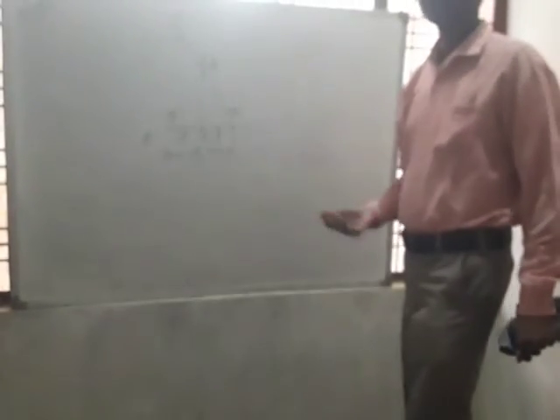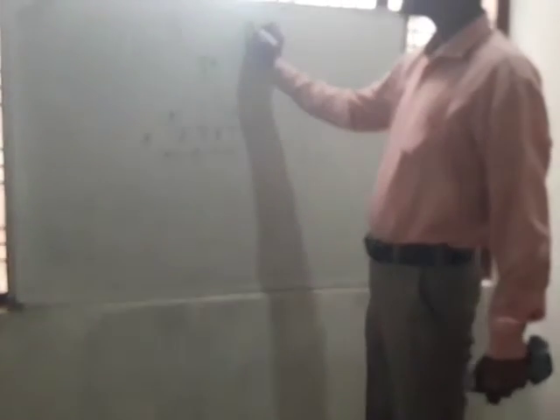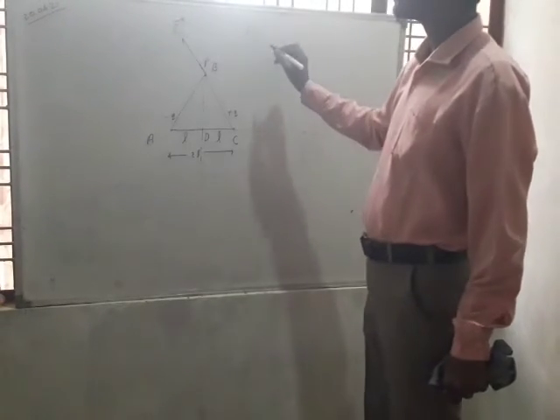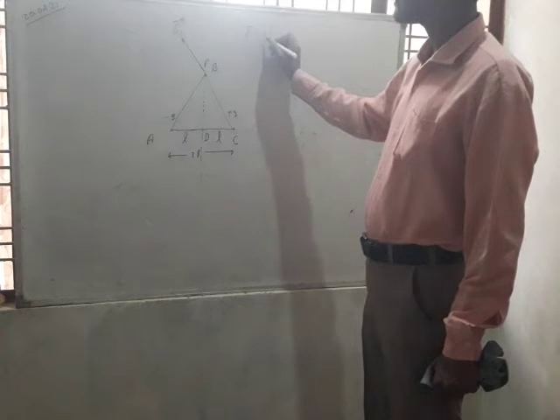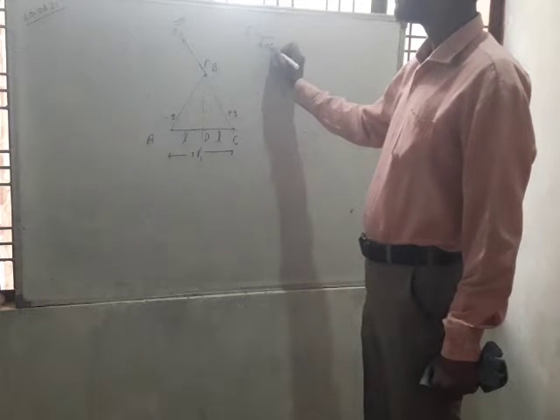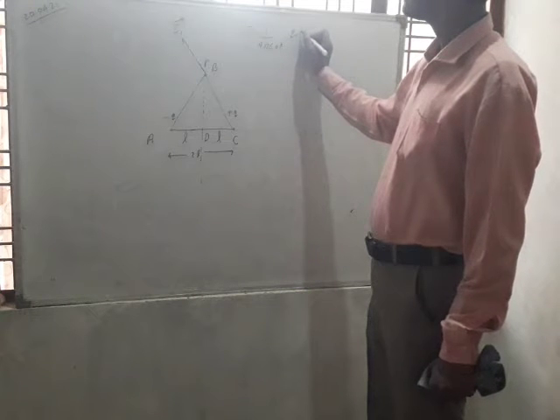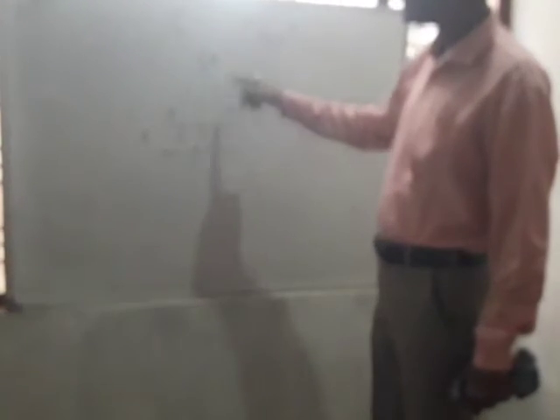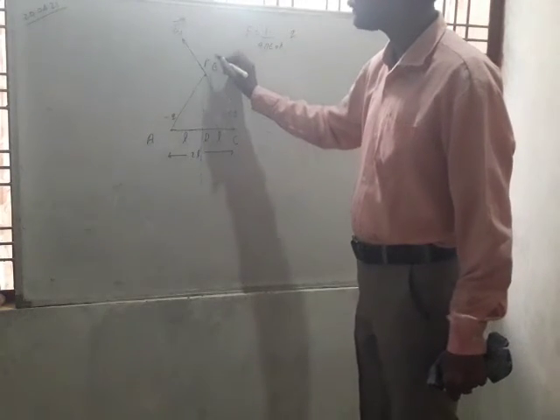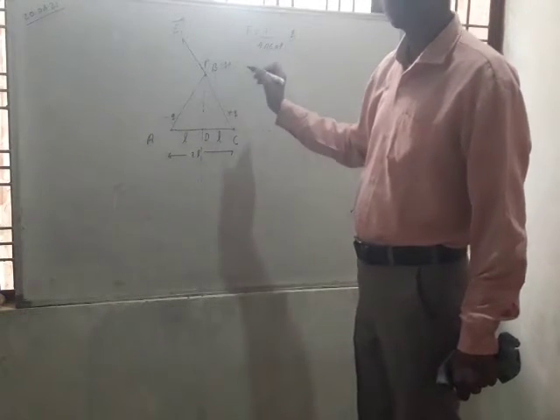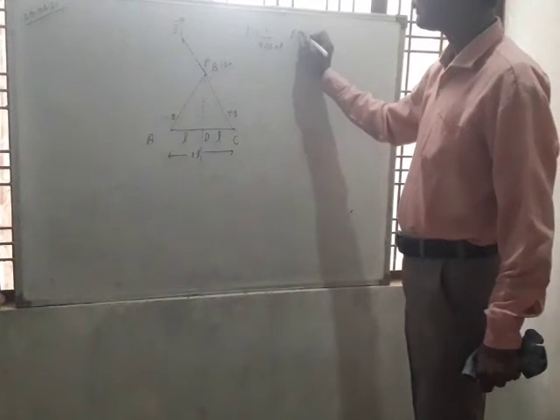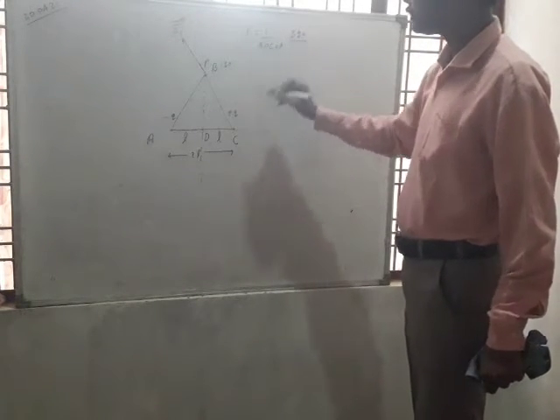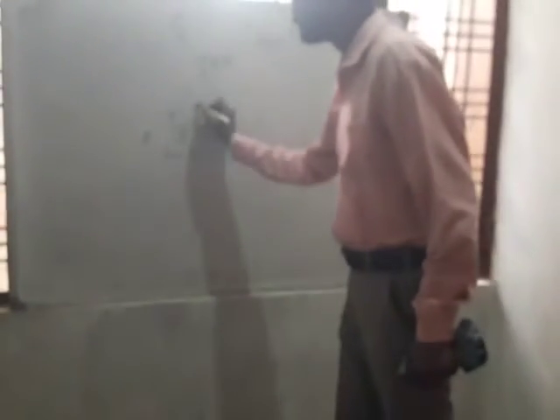And what is electric field intensity? You have studied that Coulomb's law between two charges is given by 1 upon 4 pi epsilon naught times q1 q2 upon r square. Here, in place of q1 we take q, in place of q2 we take q naught, as you have seen that a positive test charge q naught is placed at point P. Suppose that this distance is r.